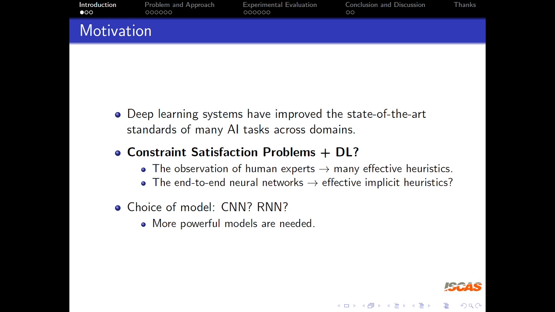An important question is the choice of model. We know that several deep learning networks have been developed, such as convolutional neural network and recurrent neural network. However, the structural information of CSPs may be partially lost when represented as matrix or sequential input. So it is necessary to find more powerful models to represent and solve CSPs.